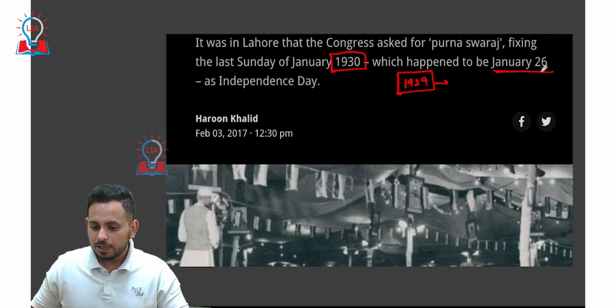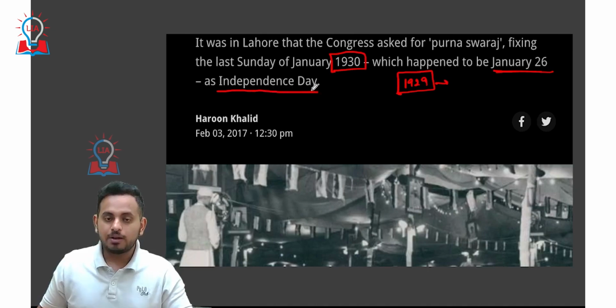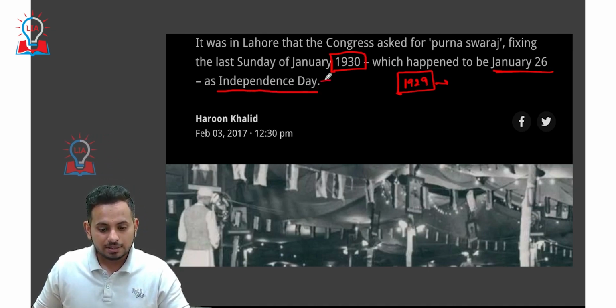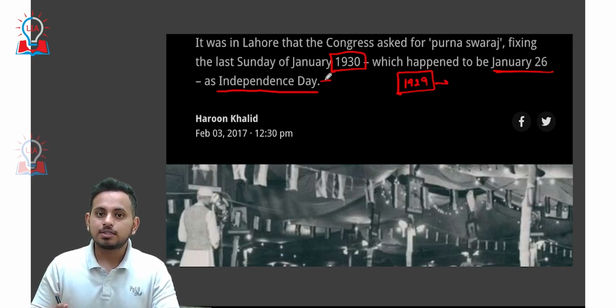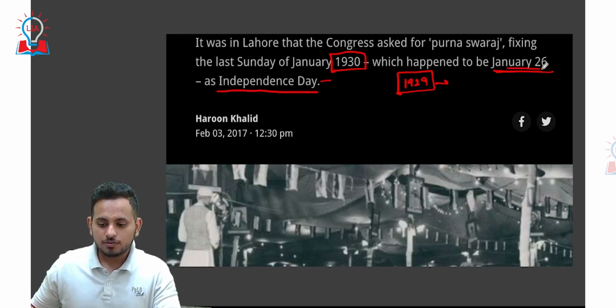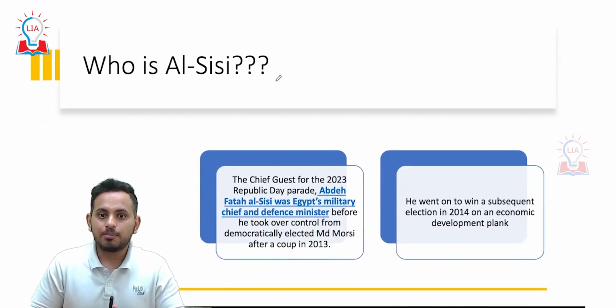January 26th, 1930 was celebrated as the first Independence Day. So in order to commemorate this day, we have Republic Day on 26th January every year.